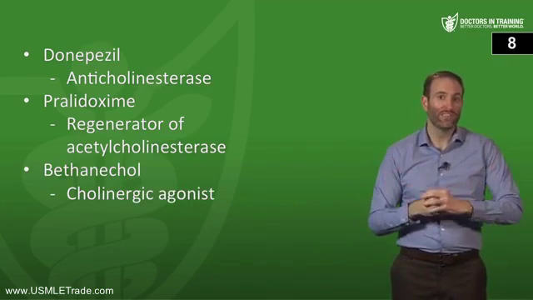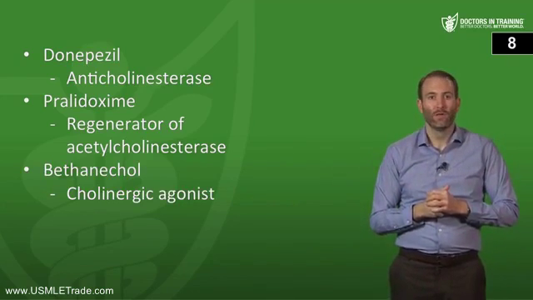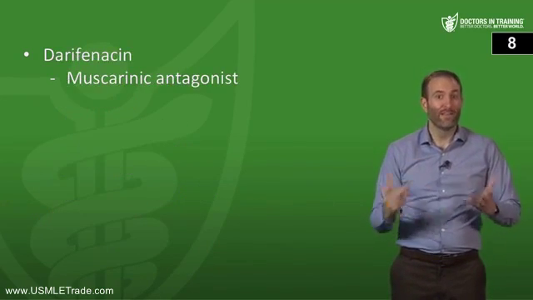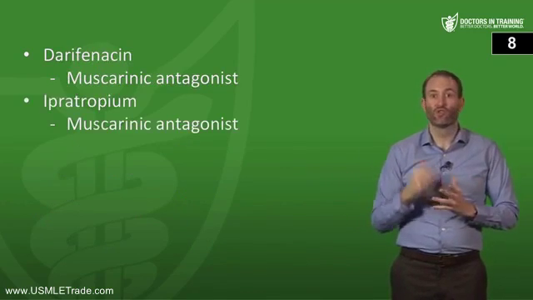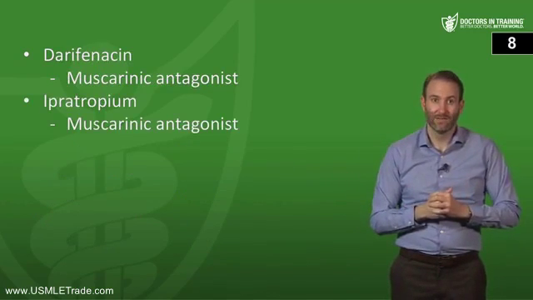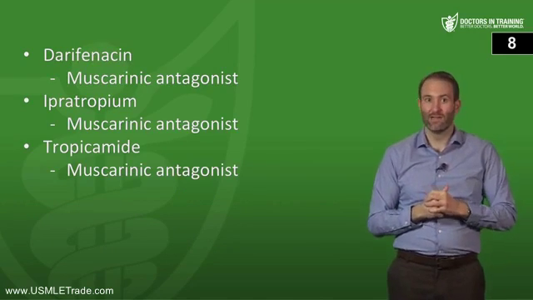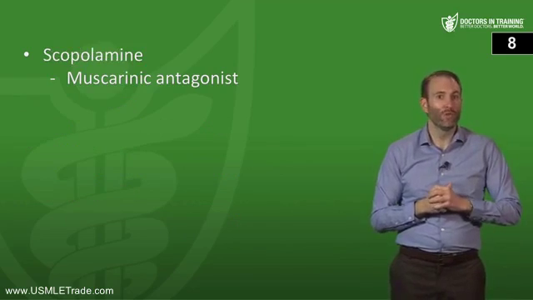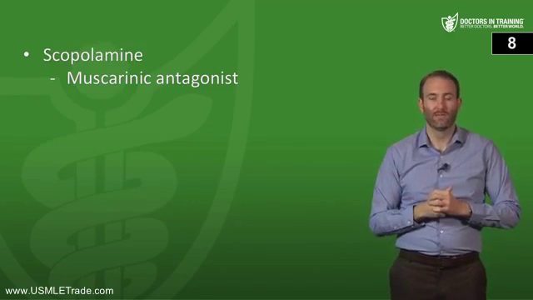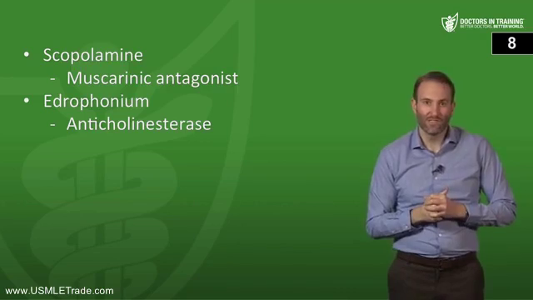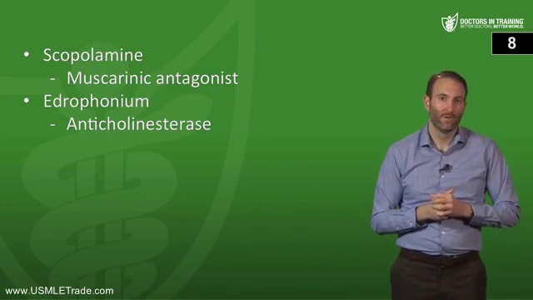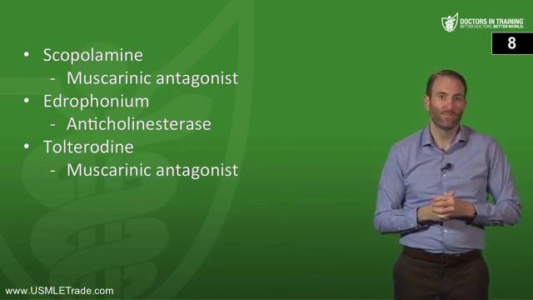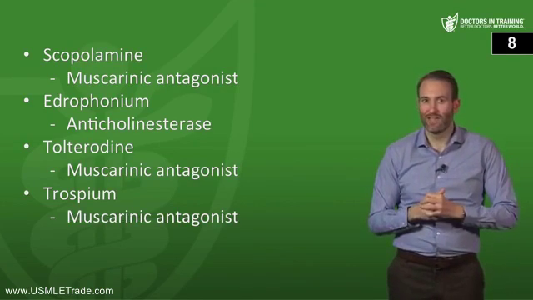Bethanechol has that chol in it, so it's a cholinergic agonist. Neostigmine is an anticholinesterase. Darifenacin, muscarinic antagonist. Ipratropium, another muscarinic antagonist. Tropicamide, muscarinic antagonist. Benztropine, a muscarinic antagonist. Then scopolamine, still in the same lecture here, muscarinic antagonist. Next we have edrophonium, so this is going to be an anticholinesterase. Tolterodine, muscarinic antagonist. Again, that's used for urge incontinence. Trospium, another muscarinic antagonist that we talked about here.